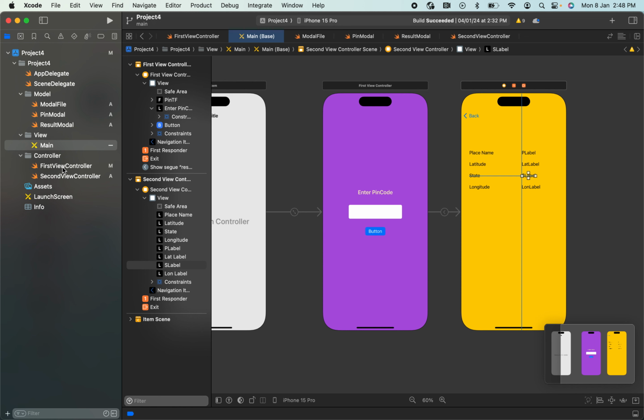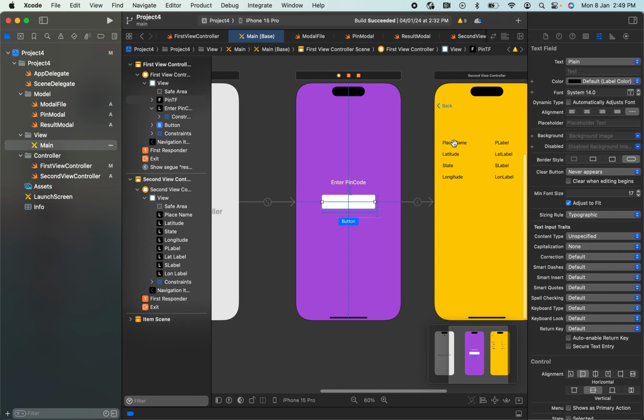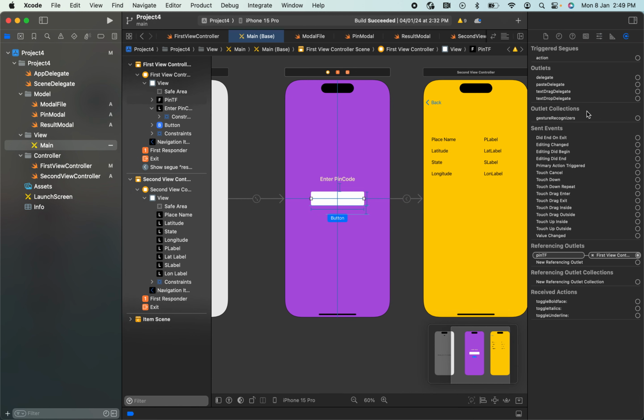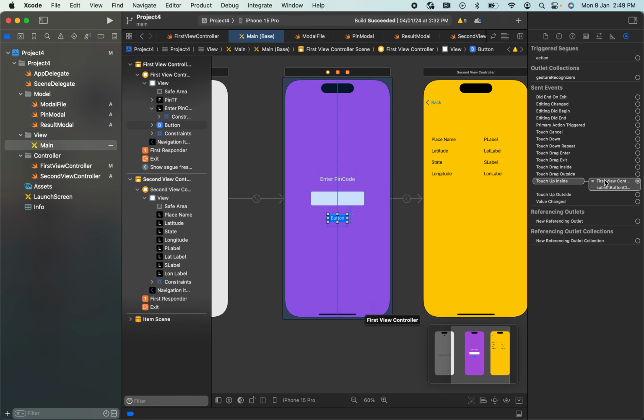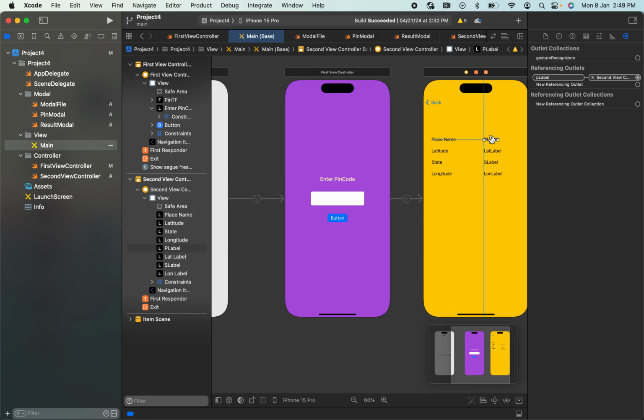After this I have mapped this with two view controllers, the first view controller and the second view controller. For this screen the first view controller will be there, and for this screen the second view controller. I'm mapping these buttons and text field to the respective view controllers that you can see here. This text field I have mapped to the first view controller, and again this button. Likewise, each label is mapped to the second view controller.